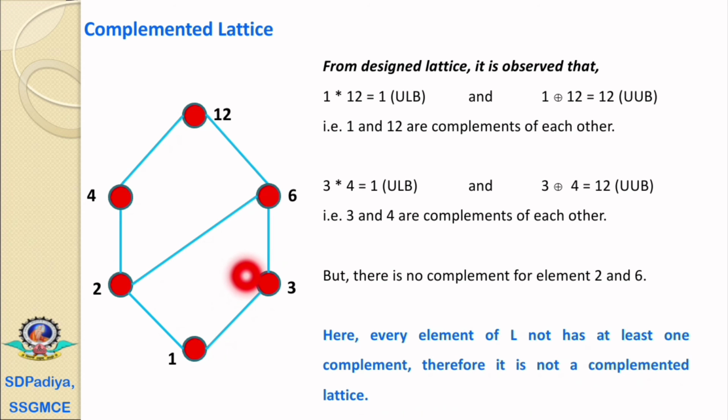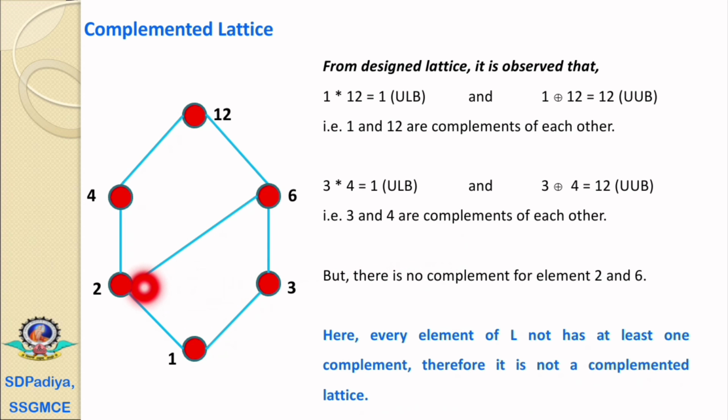At the upper side, 3 join 4: 3 to 6 and 6 to 12 is upward movement, and 4 to 12, means 3 and 4 are joined at 12, and 12 is the universal upper bound. Therefore 3 and 4 are the complements of each other.